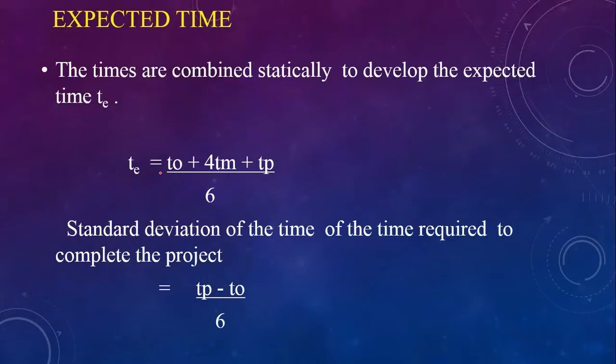So expected time, which we have just seen with different nomenclature, is TE equals (T0 plus 4TM plus TP) divided by 6. And the standard deviation of the time required to complete the project is (TP minus T0) divided by 6.